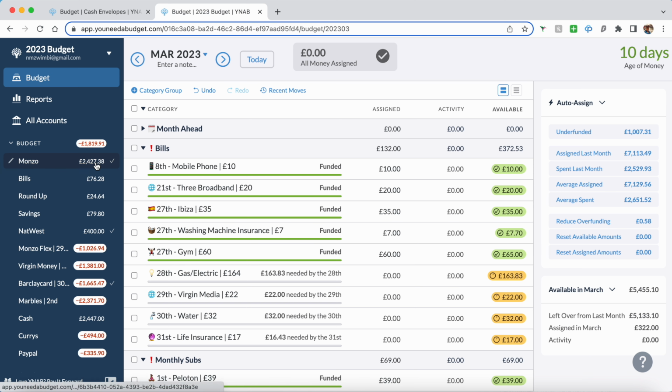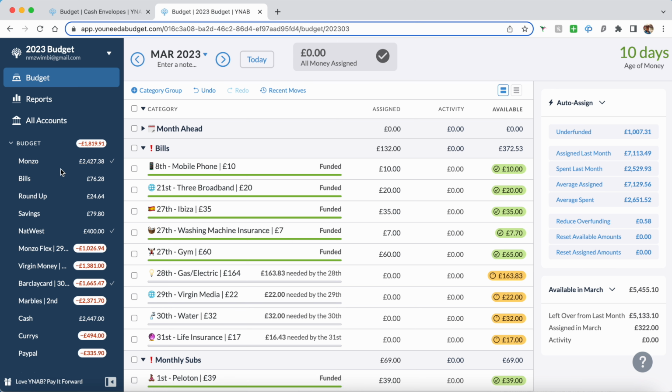So yeah, you can add as many bank accounts as you want. For example, I have Starling and a Nationwide account, and I have another account with NatWest. I don't link all my accounts in here, I only link the ones that I'm spending out of. But yeah, you can have as many accounts as you want on here.